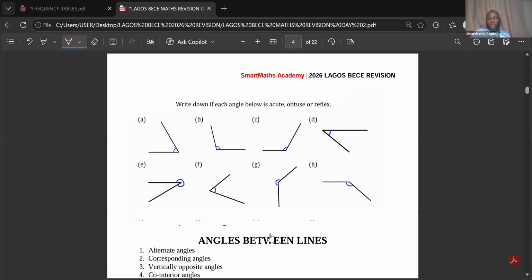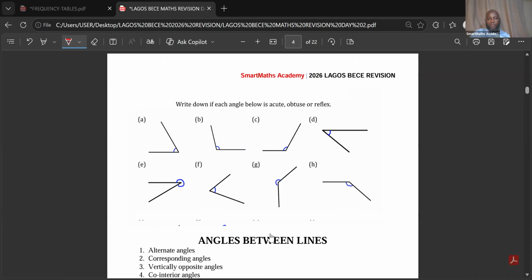Obtuse as well. Good. What about D? D is not reflex. That's not obtuse. D is not reflex. It's acute. Very good. Someone has answered that. That is acute.